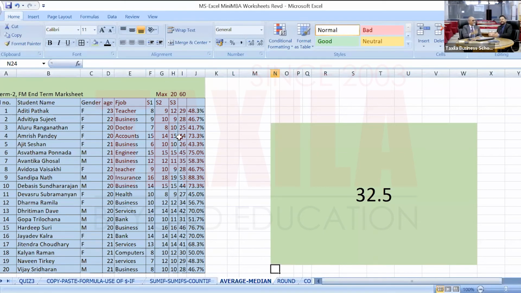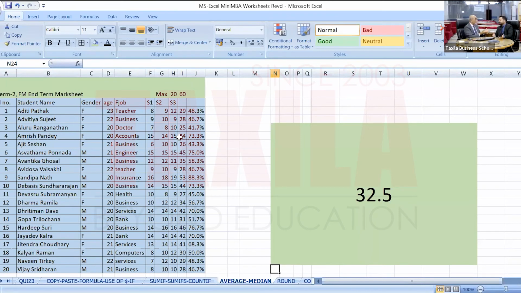Median is something where half of the entries fall below it, and half of the entries of the data set lie above it. Half the students will have more than 32.5 marks, and half the students will have less than 32.5. So that is important in some of the cases.